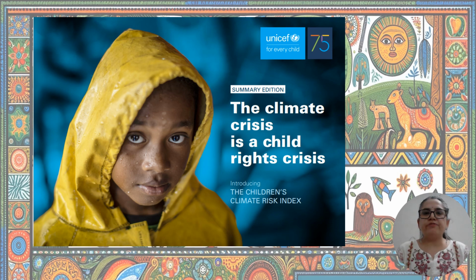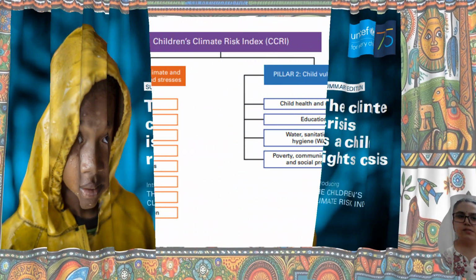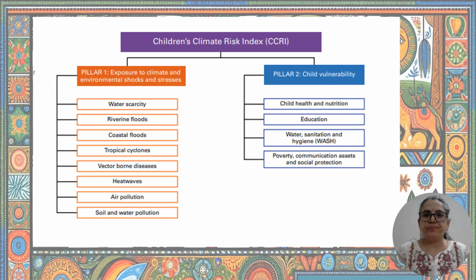Now, UNICEF came out with a landmark report in 2021. It introduced the Children's Climate Risk Index. So, let us look at what the Children's Climate Risk Index was. The Children's Climate Risk Index (CCRI) is structured according to two central pillars.